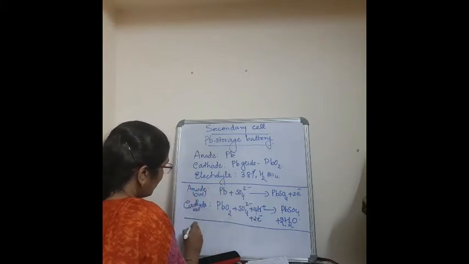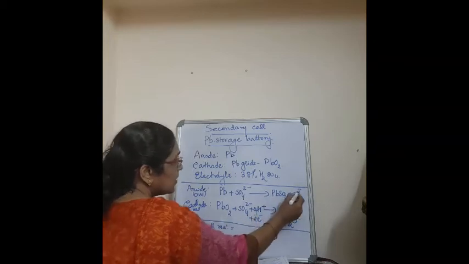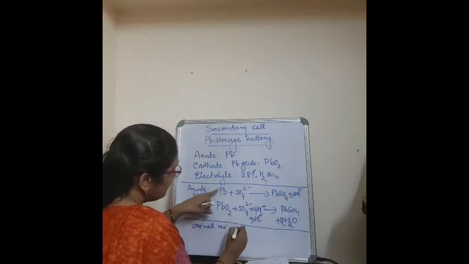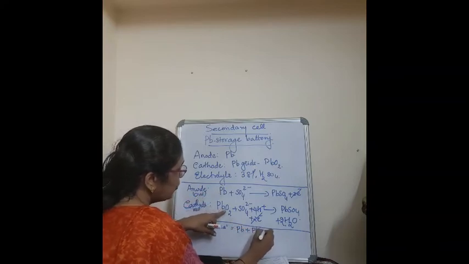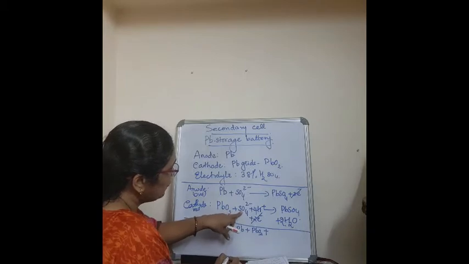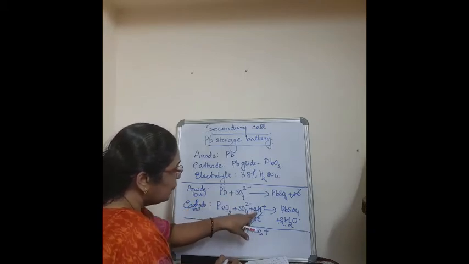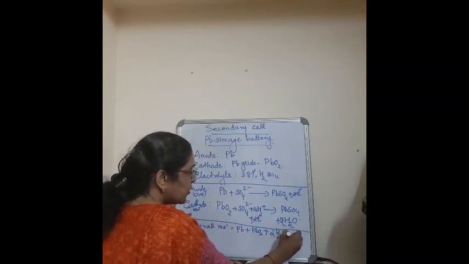Now what is the overall reaction? Overall reaction is, you cancel the 2 electrons and 2 electrons. Then write the other terms: Pb plus PbO2 plus SO4 2 minus and SO4 2 minus, so 2 SO4 2 minus and 4H plus. So I can write it as 2H2SO4, correct?